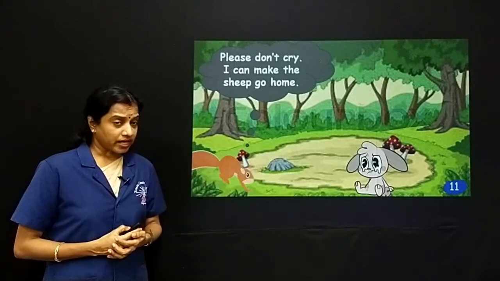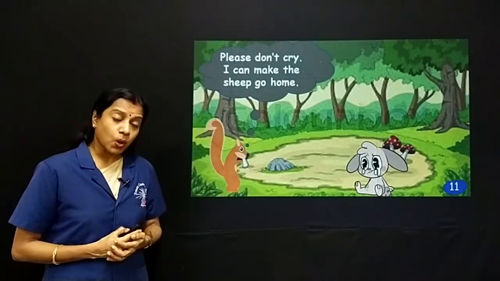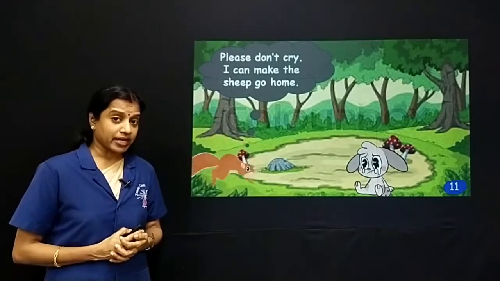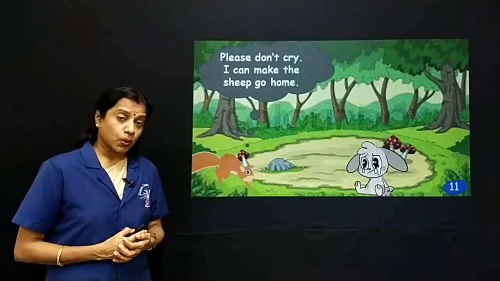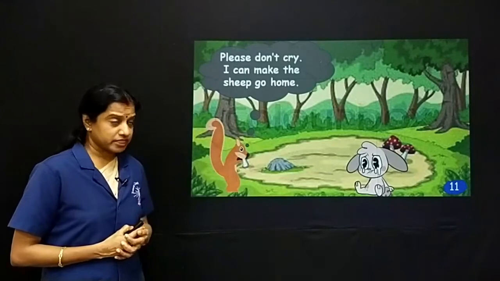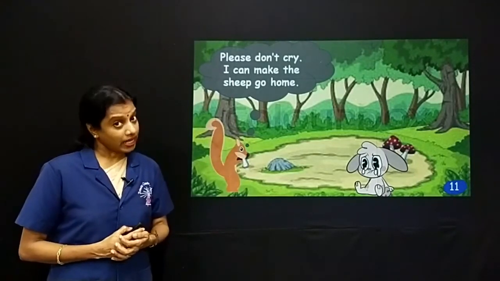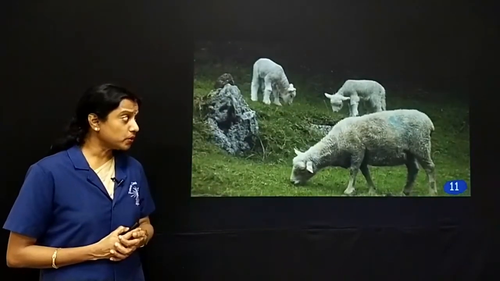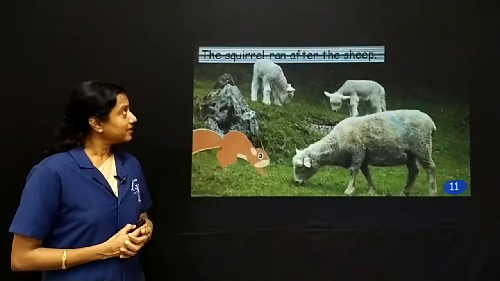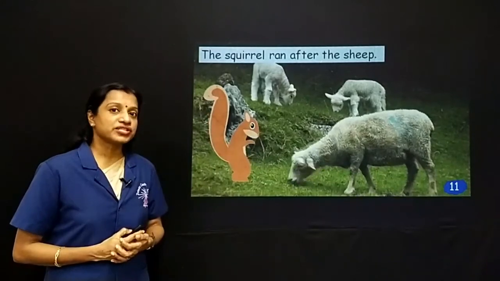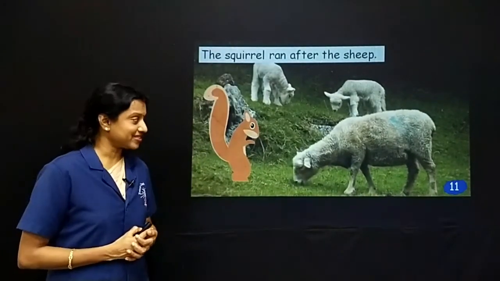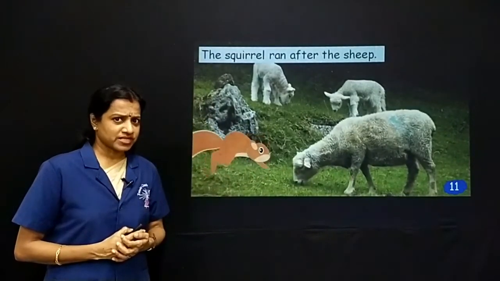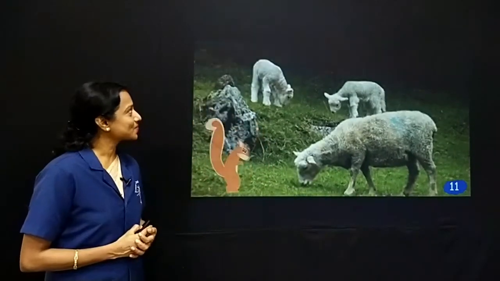Please don't cry. I can make the sheep go home. Now the squirrel tells the rabbit not to cry and that he can try and make the sheep go back home. So the squirrel ran after the sheep. There you can see that's a squirrel and that's a sheep, and the sheep is busy eating grass.